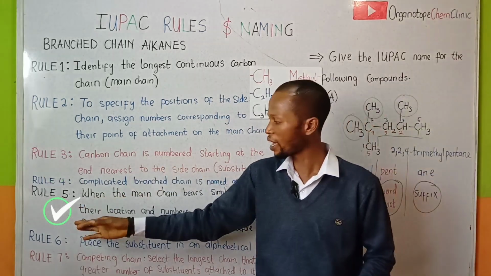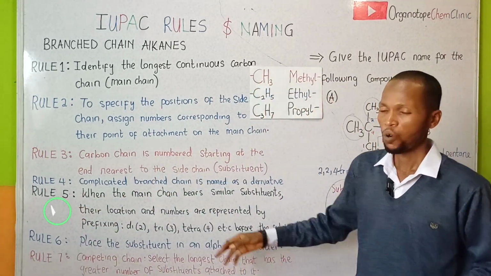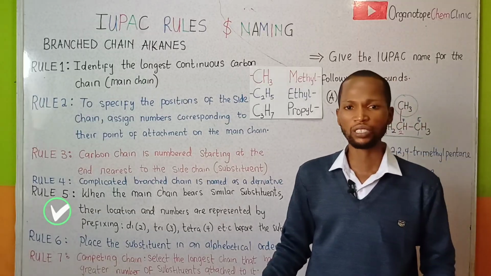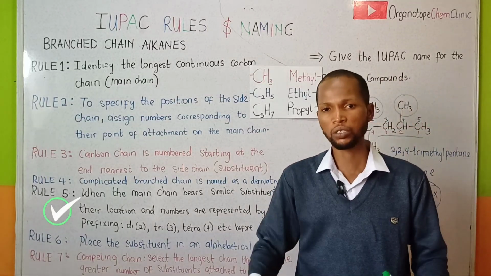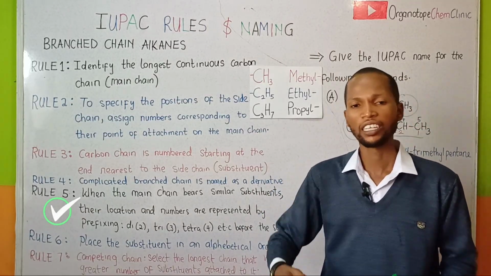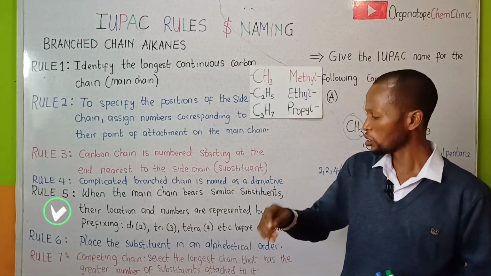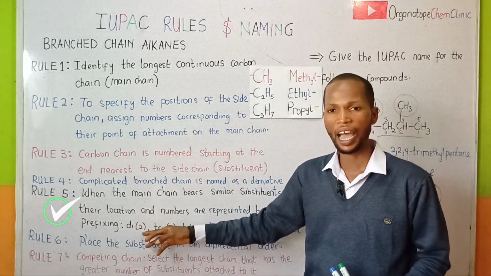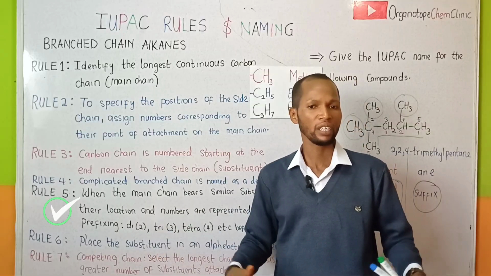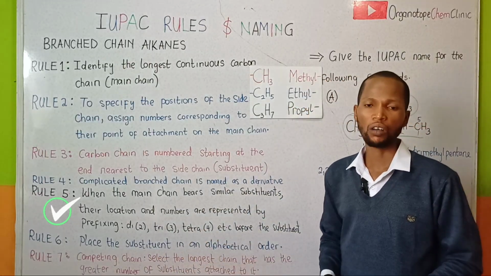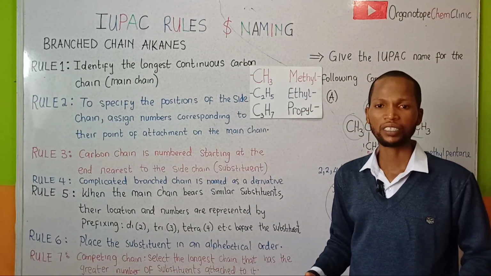Then we adopted rule 5 as well, which says that when we have similar substituents or multiple substituents that are identical, you are expected to indicate their number using the following prefix: di for 2, tri for 3, tetra for 4 similar substituents. Makes sense?